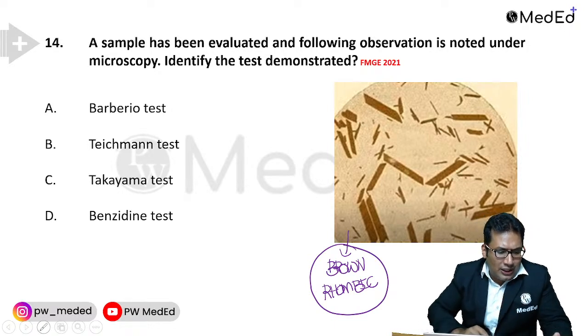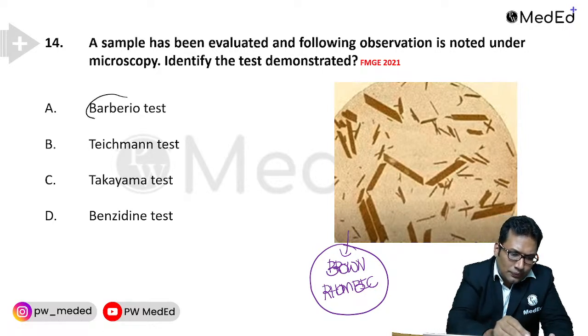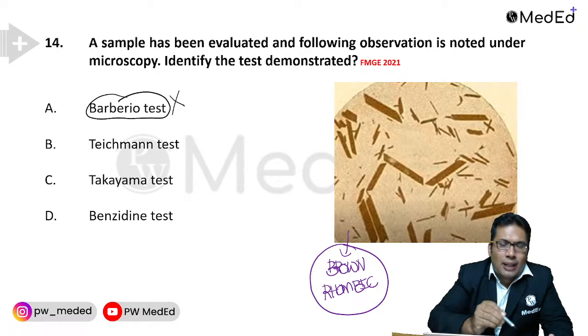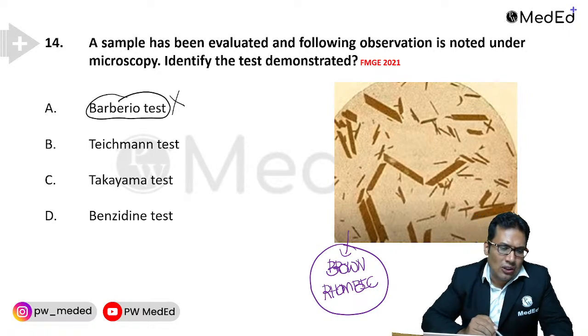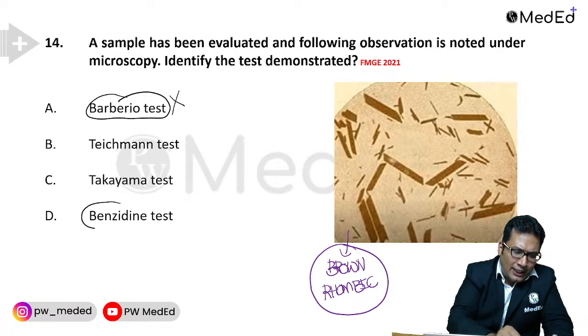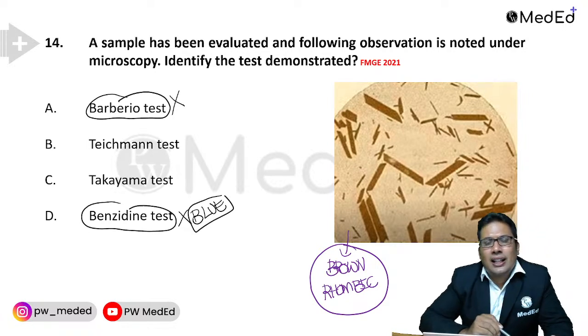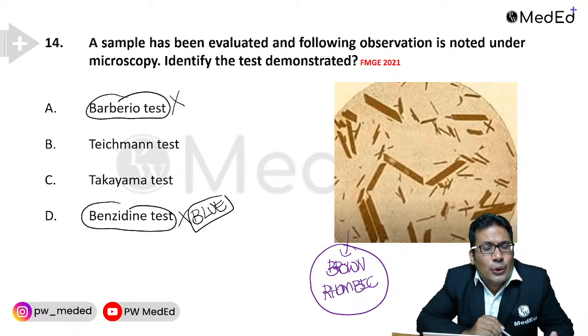Can it be Barberio test? No. In Barberio test, you will see yellow needle crystals. That is not the answer. Benzidine test. In Benzidine test, you will see the blue color. Benzidine is a screening test. You will see blue color only. There is no formation of hemin crystals. So it is not Benzidine.